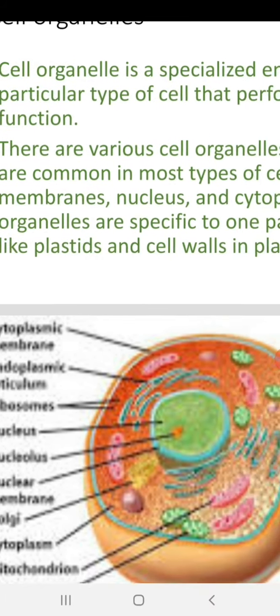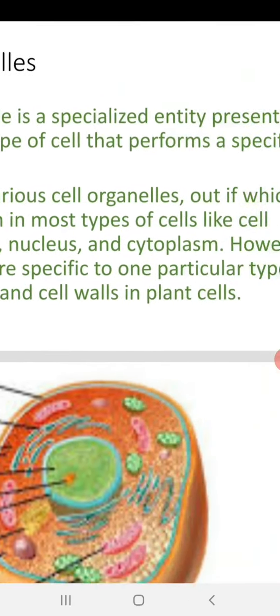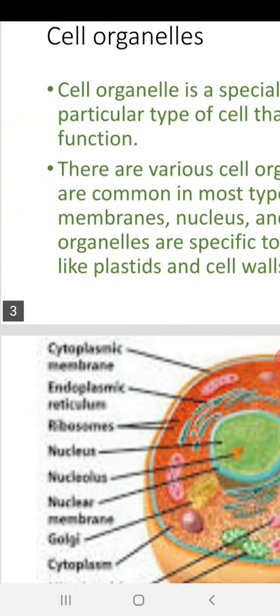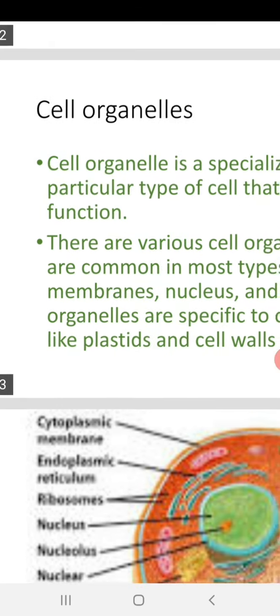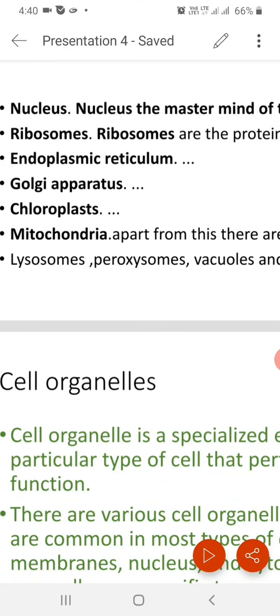An organelle is a special entity present inside a particular type of cell. Almost all basic cell organelles like mitochondria, Golgi complex, endoplasmic reticulum and ribosomes are present in all cell types, but there are certain organelles which are specific to a few cell types.